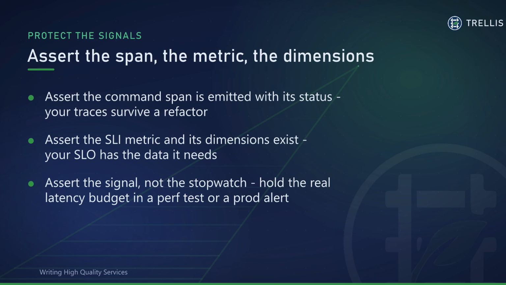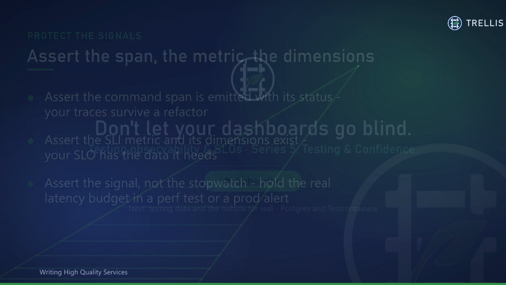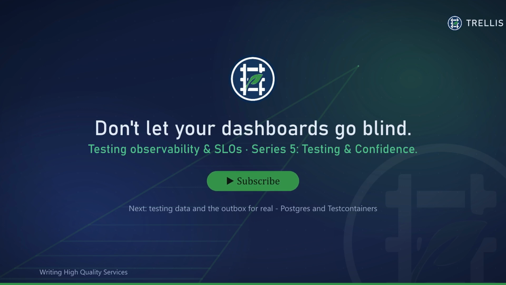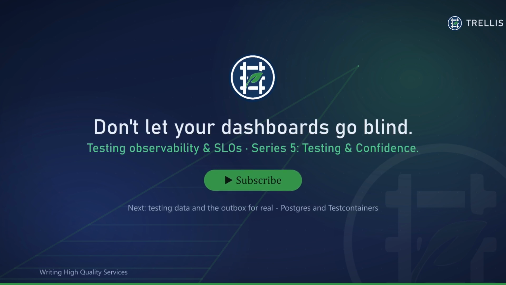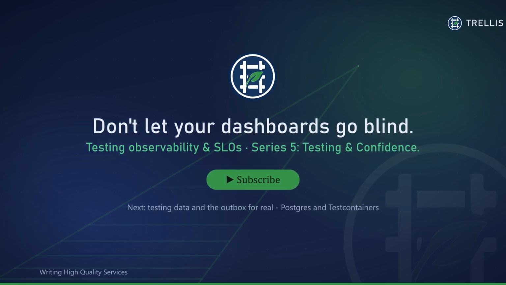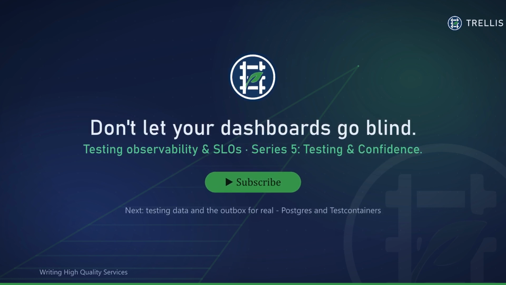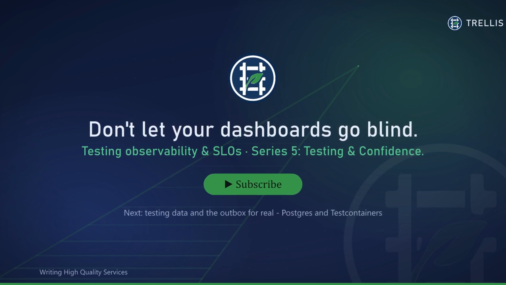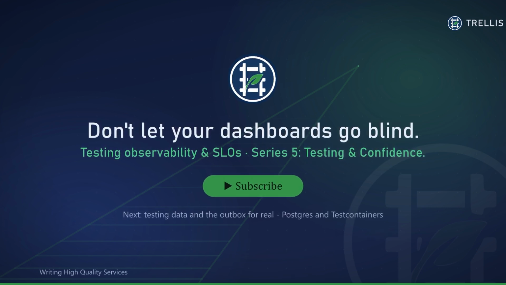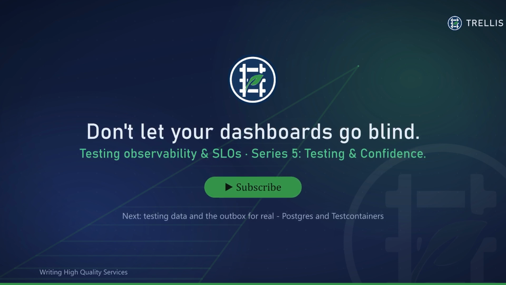Telemetry is the difference between knowing your service is healthy and hoping it is, and a handful of these tests keep that knowledge honest. That's how you test observability. Capture spans and metrics with the OpenTelemetry in-memory exporter. Assert the command span and the SLI duration metric with its dimensions. Prove the signals your dashboards and SLOs depend on actually get emitted, without ever asserting a flaky wall clock time. Almost nobody writes these tests, and almost everybody wishes they had, the day a refactor blinds their monitoring.